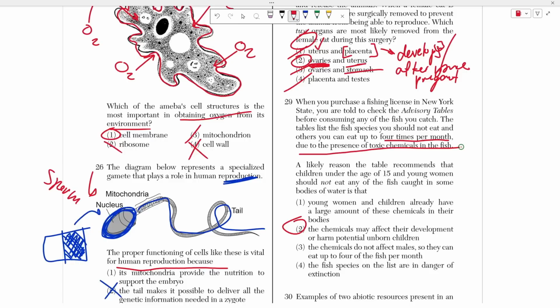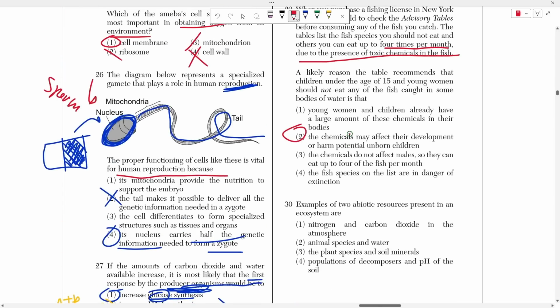Young children and pregnant women have cells inside of their body that are rapidly dividing. Divide, copy, copy, copy, copy, copy. So if one of these cells is affected, right? If one of these cells is damaged, guess what? It'll make a bunch of copies of its damaged self. And guess what? What would that do? That would harm their development and stunt their growth, which is very bad.